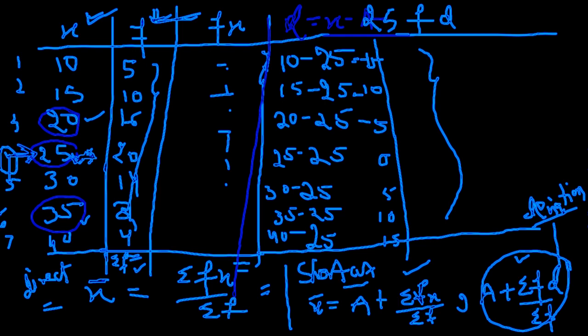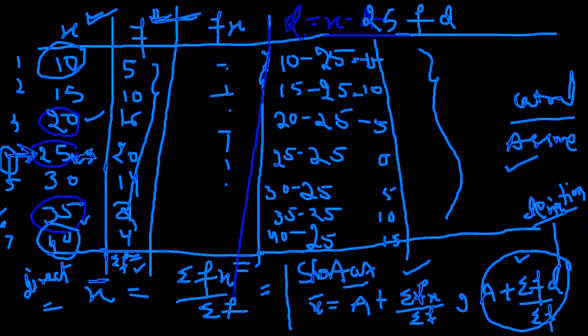I told Rohit, your minimum value is 10 and your maximum value is 40, and we need to find the central value. You are supposed to choose the assumed mean, so you have to take a value lying between the minimum and the maximum value. According to the given data, 25 is the central value.